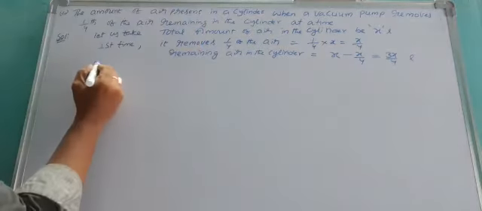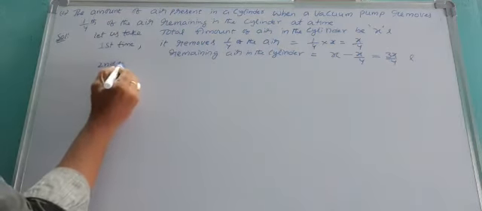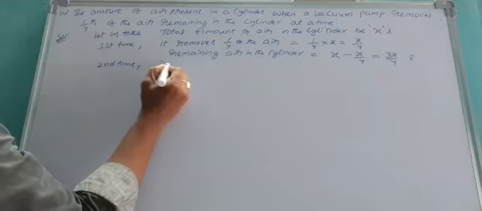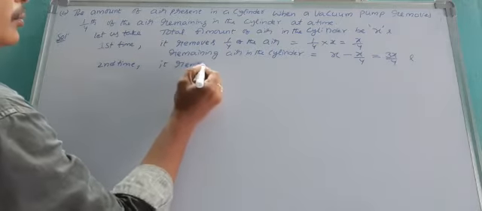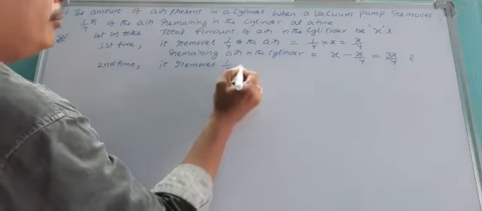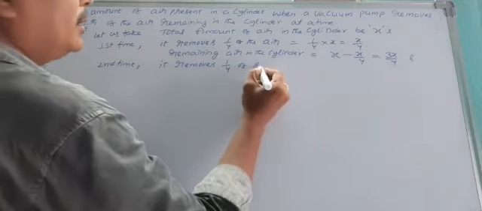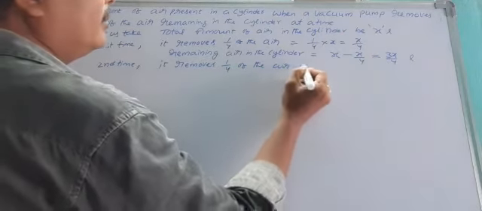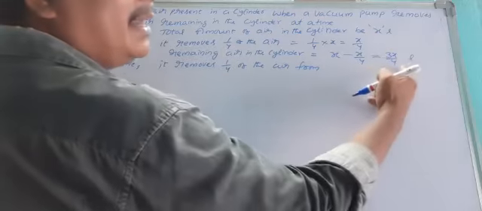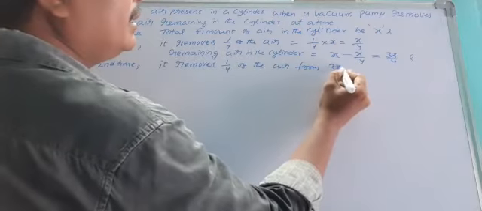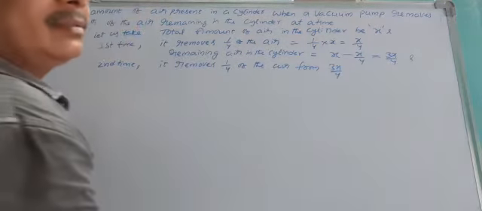Now the second time, it removes 1/4 of the air from the remaining air. What is the remaining air? 3x/4.